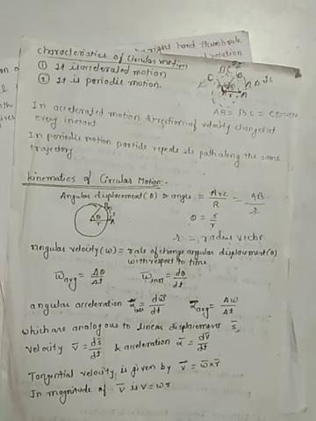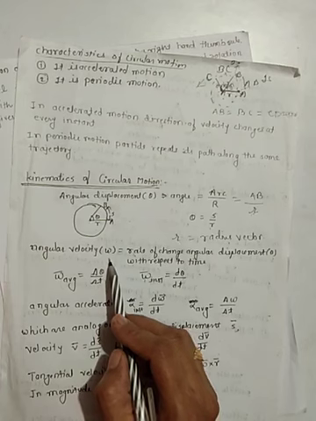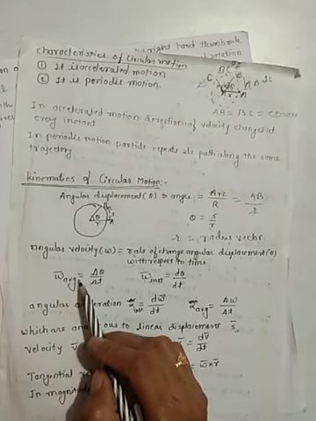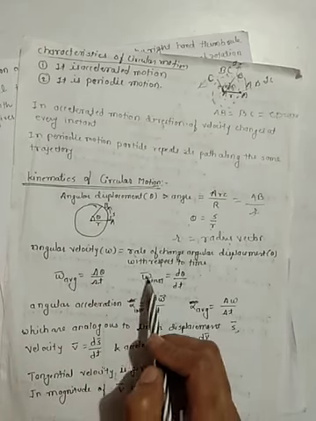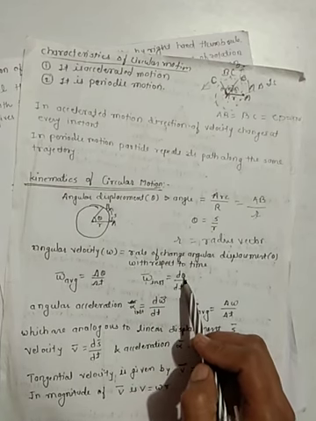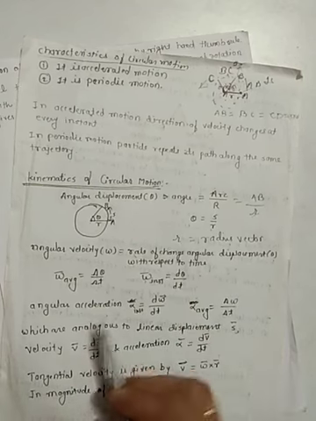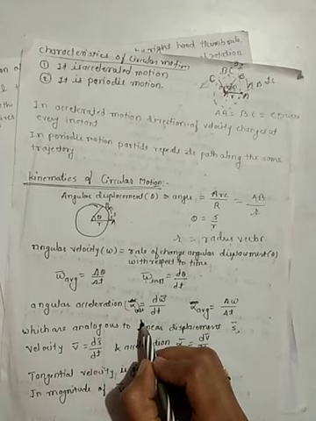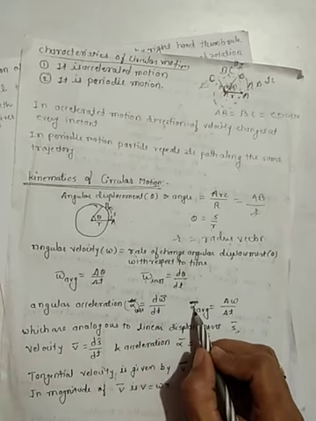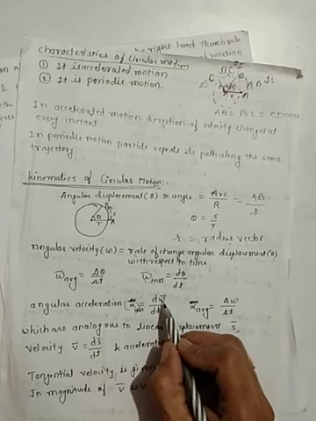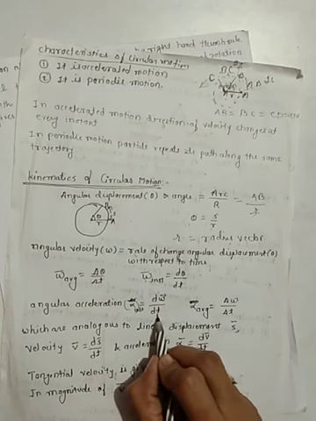Now there are some quantities which we have to use. First of all, angular velocity, which is denoted by omega. It can be written as omega average is equal to del theta upon del t, and omega instantaneous is equal to d theta upon dt. It means it is the rate of change of angular displacement with respect to time. Then angular acceleration, denoted by alpha. Alpha instantaneous is d omega upon dt and alpha average is equal to del omega upon del t. It is the rate of change of angular velocity with respect to time.